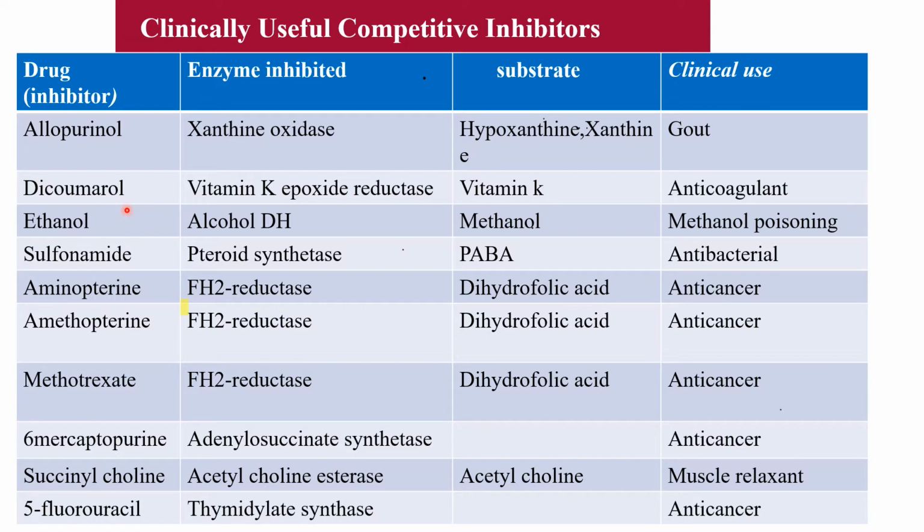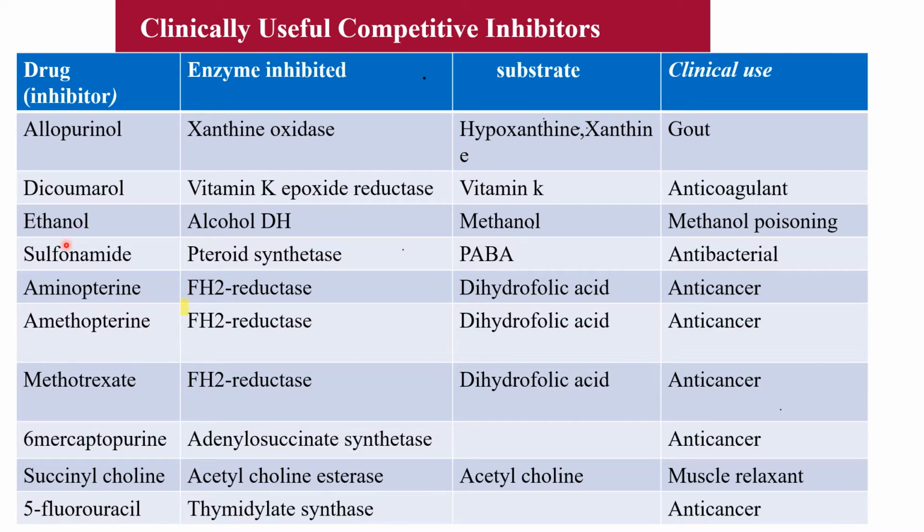The second example is dicumarol, a drug or inhibitor of the enzyme vitamin K epoxide reductase. So it acts as an anticoagulant. Then ethanol and methanol. Ethanol is a drug used in methanol poisoning, because methanol is a bad alcohol, or it is mixed with alcohol. It is not beneficial to take this.